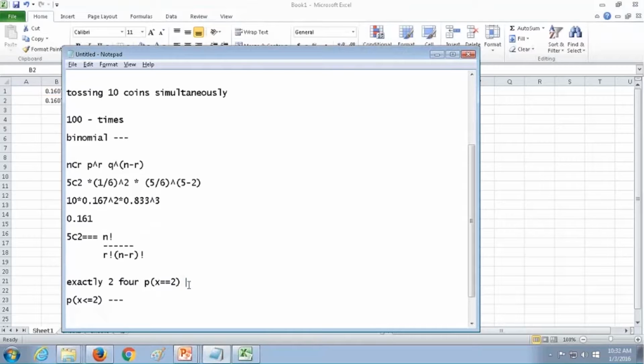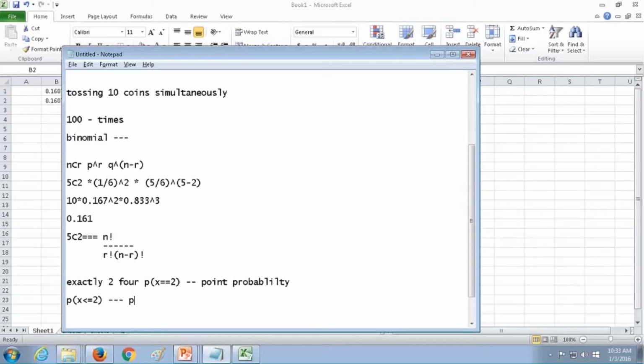In this case, if I take only one probability, that is sufficient. This is called point probability, because I am doing this operation for only one particular value, which is a pointed value. I want to know exactly 2 4 to occur. But what if I have a question, at least 2 times it occurred? So in that case, what you will do is p of x less than or equal to 2.